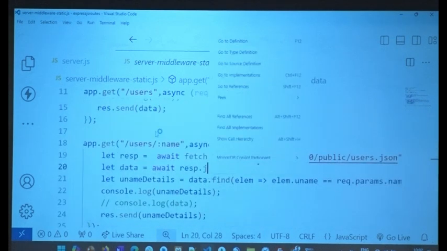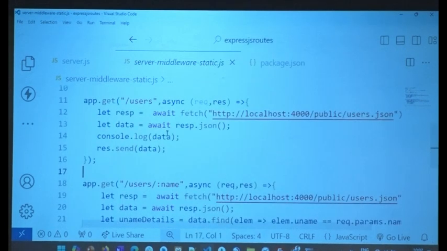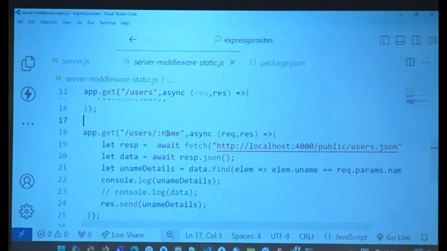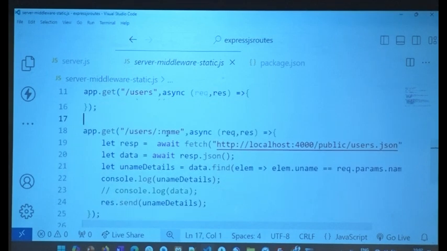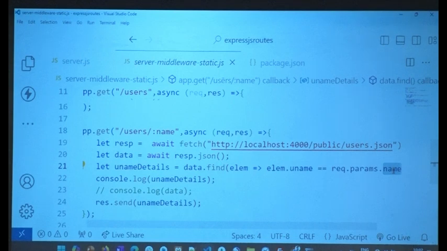Now, another very interesting thing that I would like you all to look at. Can you all look at the screen once, please? Please focus. I not only want to read the users.json file and get a response, but I want to be very specific. I'll give you the name of the user and you are supposed to read the data. From the data, find where the name matches the name that is coming in the URL. But how will you read the URL? The response you got as data is there with you. So you say data and then .find.